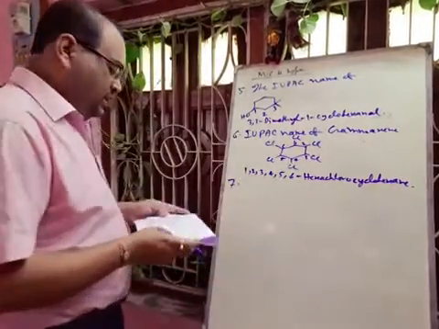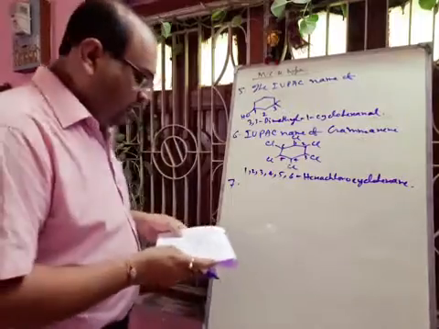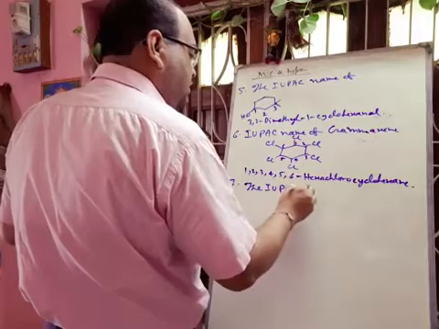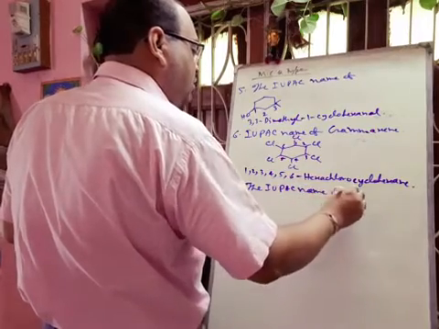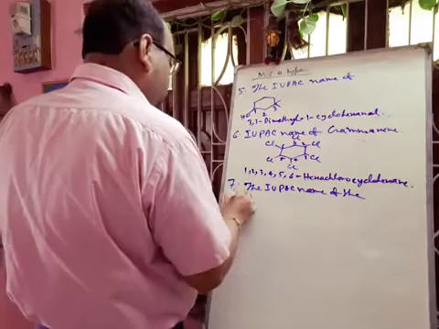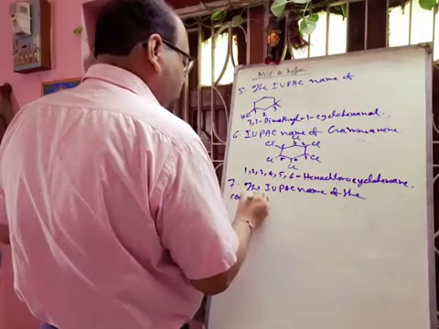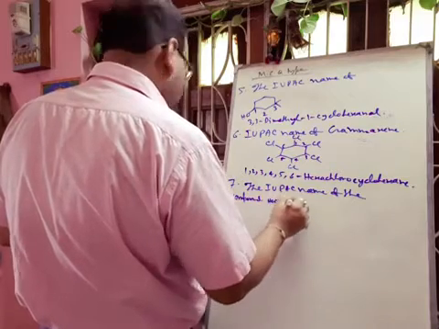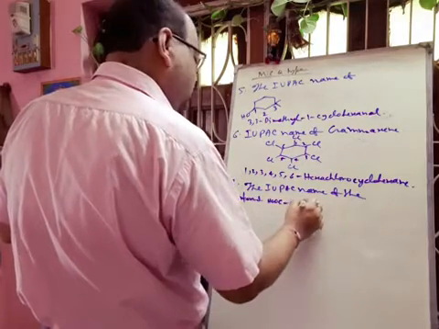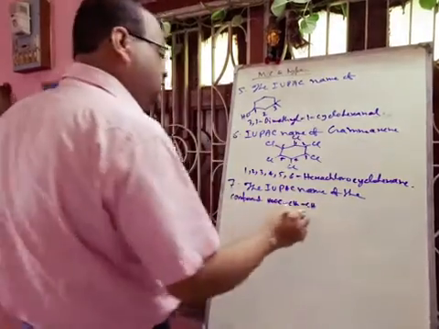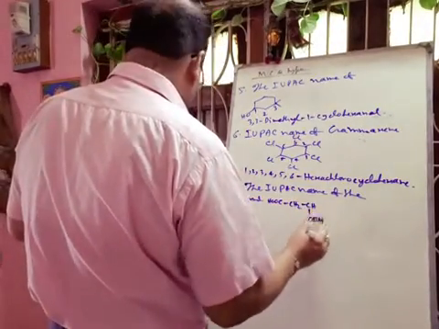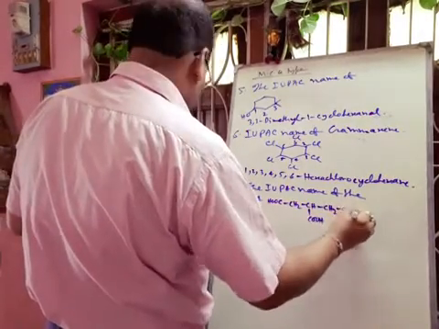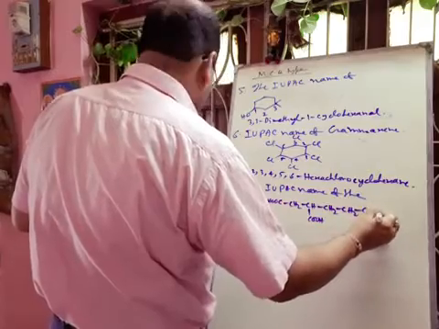Next, 7. The IUPAC name of the following compound, that is COOH CH2 CH CH2 CH2 CH2 COOH.